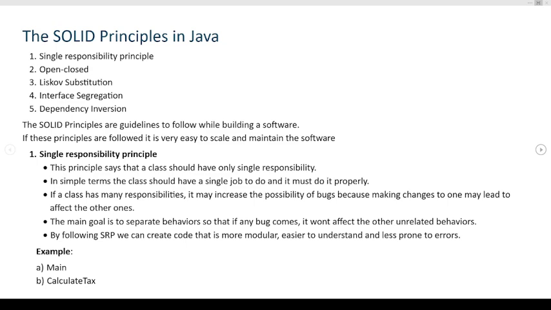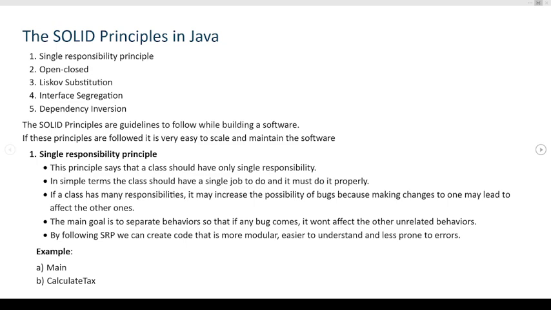In simple terms, we can say that a class should have a single job to do, and it must do it properly. Like, if tens of thousands of jobs, methods to be more precise, are made inside a class and it is not performing that well, what is the use of that many things in a class? So we should have a simple class which will do a single job, not multiple jobs.